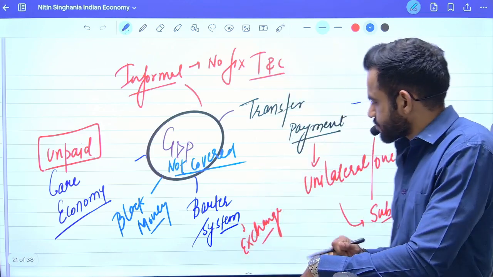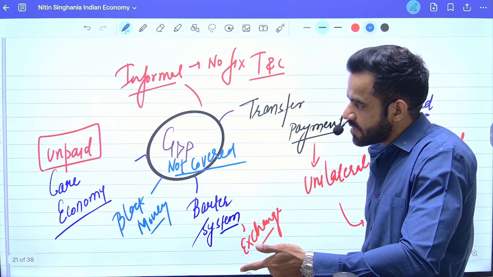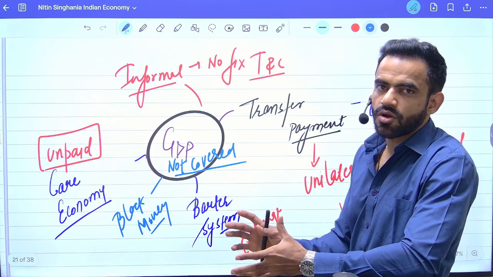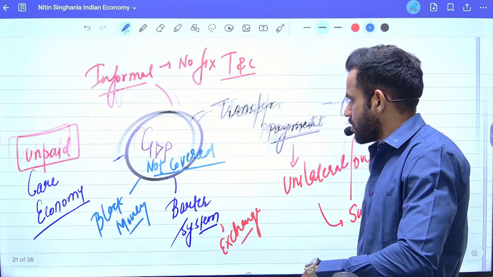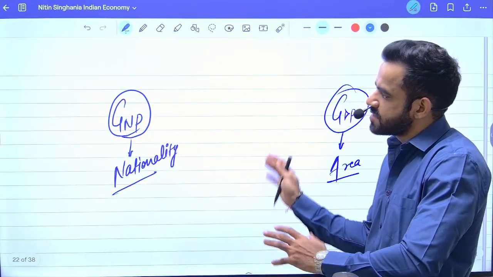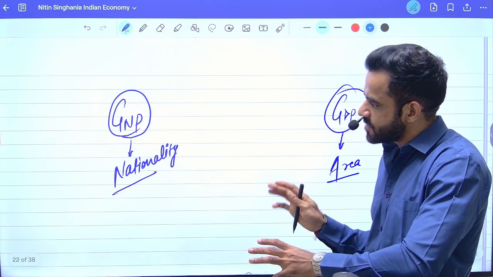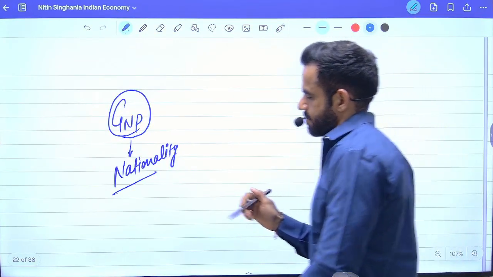Okay. So far, we have covered what is GDP, what is covered in GDP, what is not covered in GDP, and the concept of economic territory of India. Now, let's try to understand one more concept, GNP. We will cover GNP in detail in the next lecture, but as of now, let's understand the simple difference between them. GNP refers to gross national product.